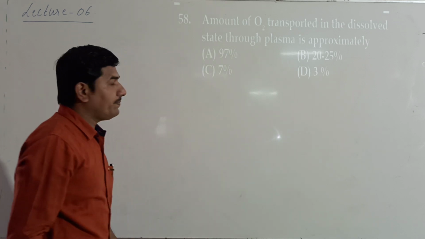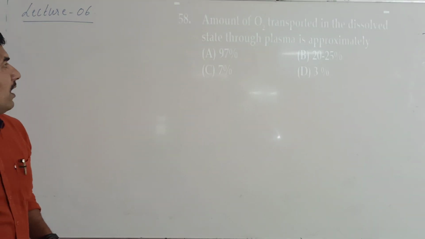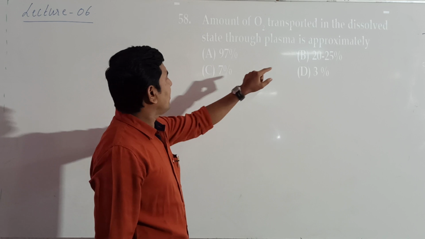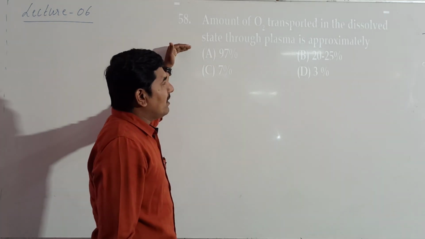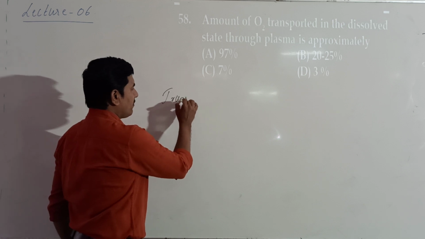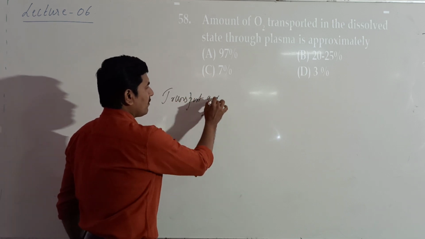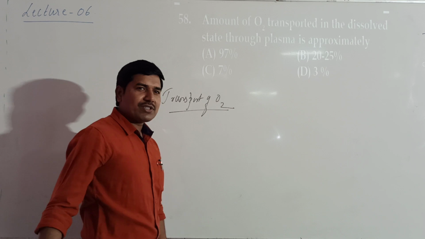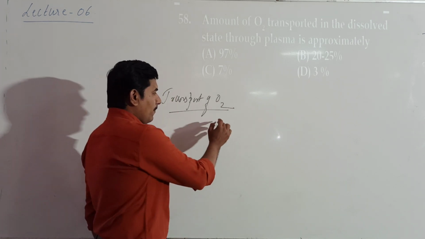Okay, next one. Amount of oxygen transported in the dissolved state through plasma. This is connected to transport of O2. O2 is transported in two forms.